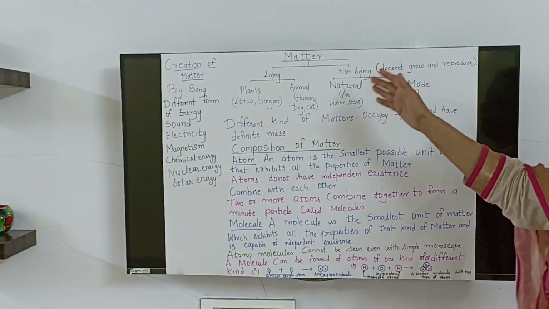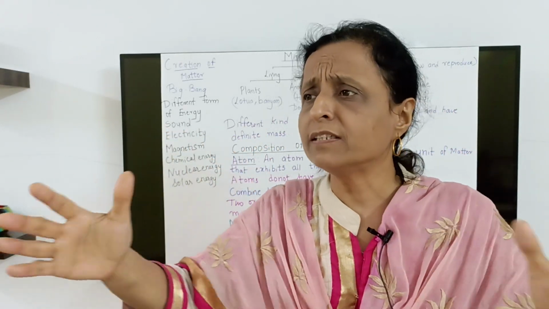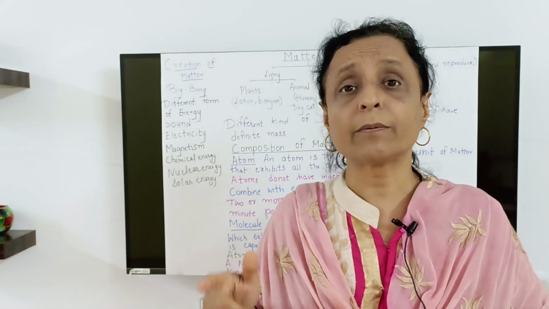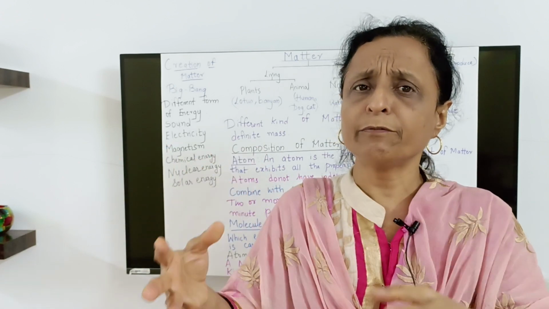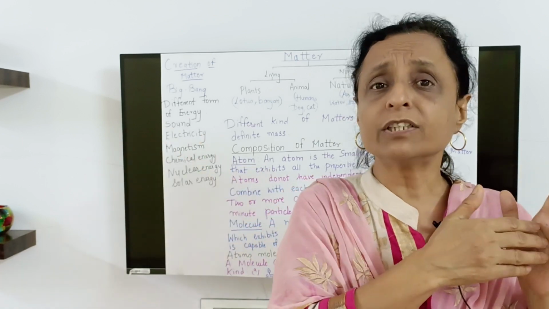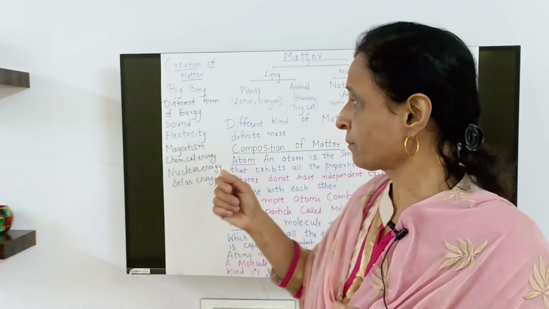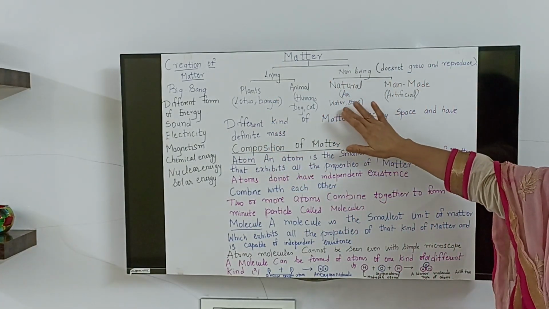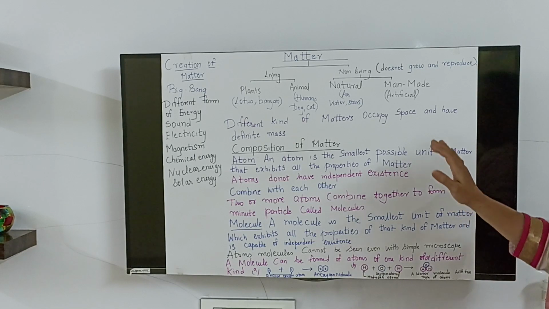Natural, man-made. Air, water, stars, they are all matter. The air you can just feel. But still it is matter because it is in a gaseous state that you are not able to touch but you are able to feel. If there is a breeze, the air is in motion, and at that time you can feel the air. You can feel the sunlight. So air is matter. Air, water, stars. The water which we drink is liquid, but still it is matter.